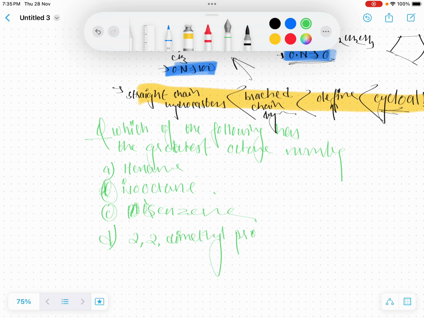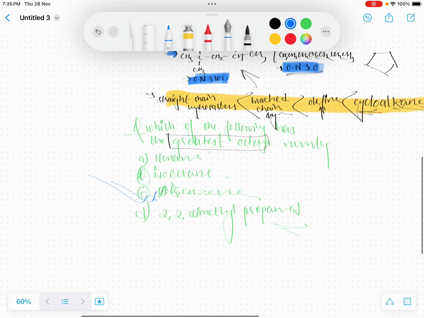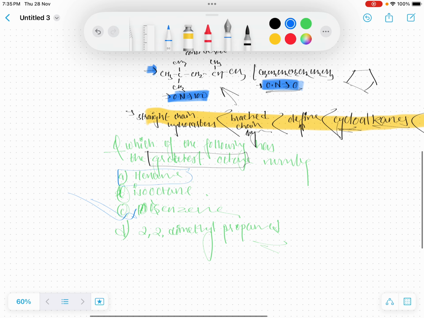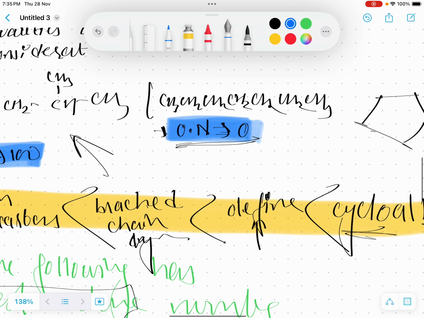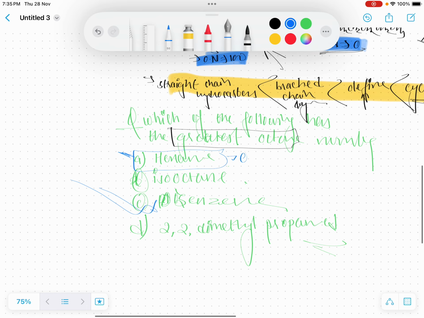Now take the correct answer. What do you think? Which has the greatest octane number? It's absolutely benzene. Look at this. Hexane has the least octane number. By the definition of octane number, hexane's octane number is practically 0. So it has the least amount.